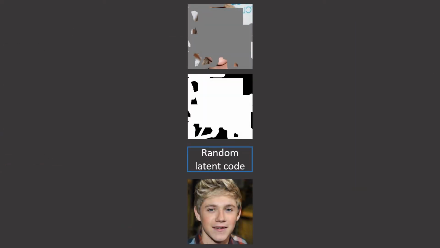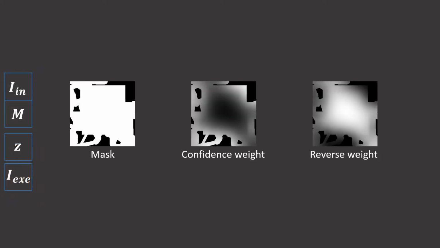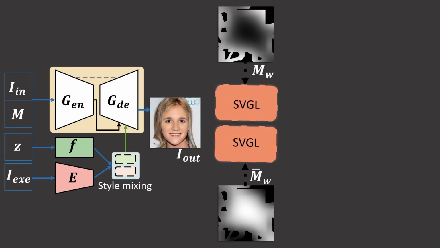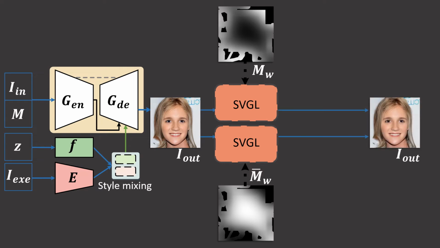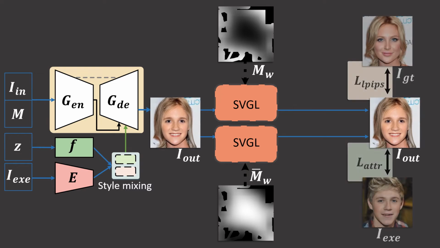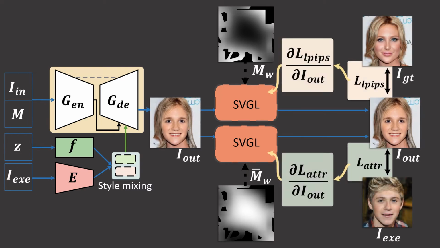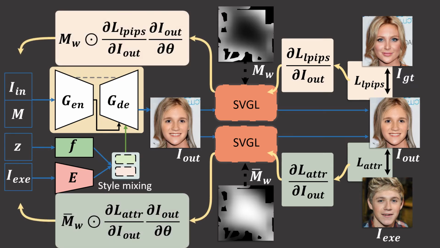Next, we describe how the spatial variant gradient backpropagation technique adjusts the loss gradients. Given a binary mask, we generate a confidence weight mask and a reverse weight by using Gaussian smoothing. To address the issue of visual inconsistency on the filling boundary, a novel spatial variant gradient layer, SVGL, is designed to impose the spatial constraint on loss gradients in backpropagation. In forward propagation, SVGL does not change any information for the output image. In backpropagation, gradients are re-weighted based on the spatial variant weight mask and reverse weight mask, respectively.